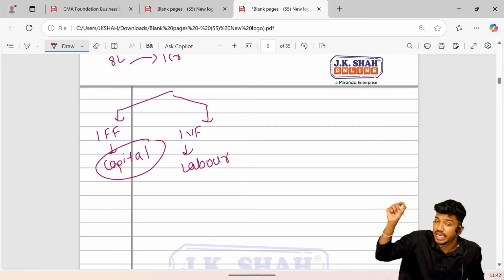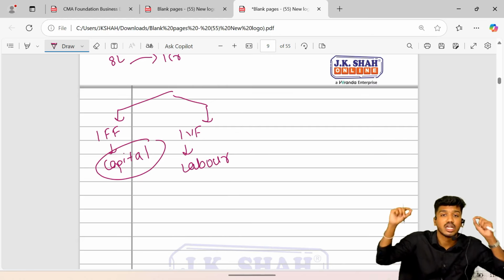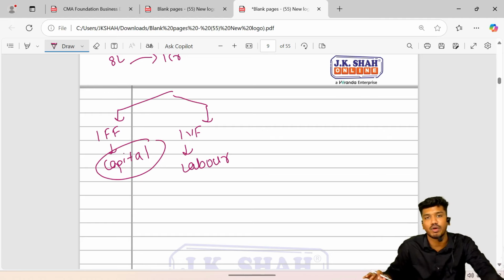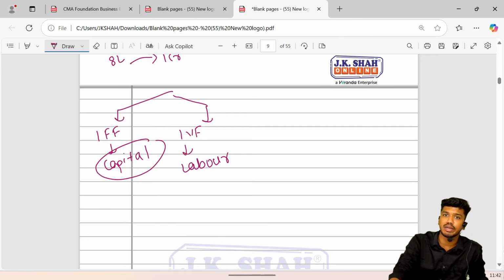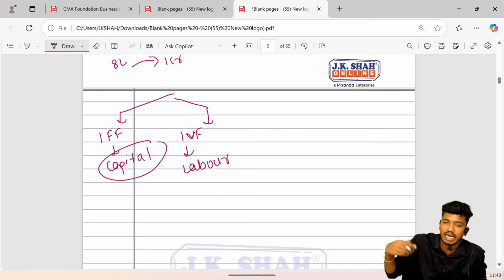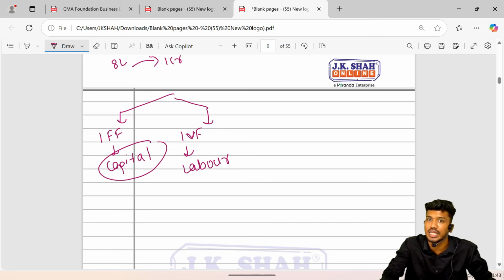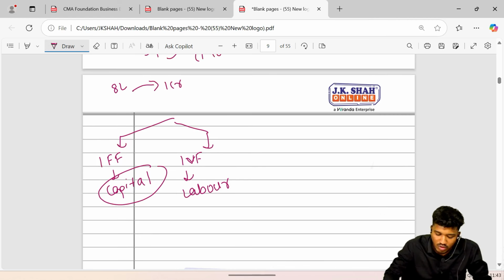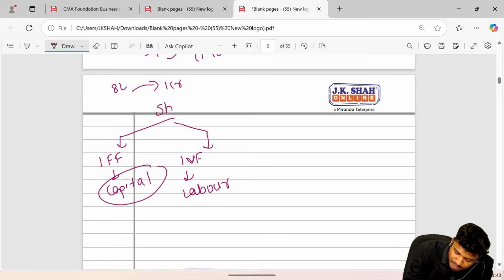Sir, capital cannot be changed in the short run. The reason being, the firm is not in the financial position to change its capital component. But the variable factor, labor, can hire more and more labor in order to increment its production.